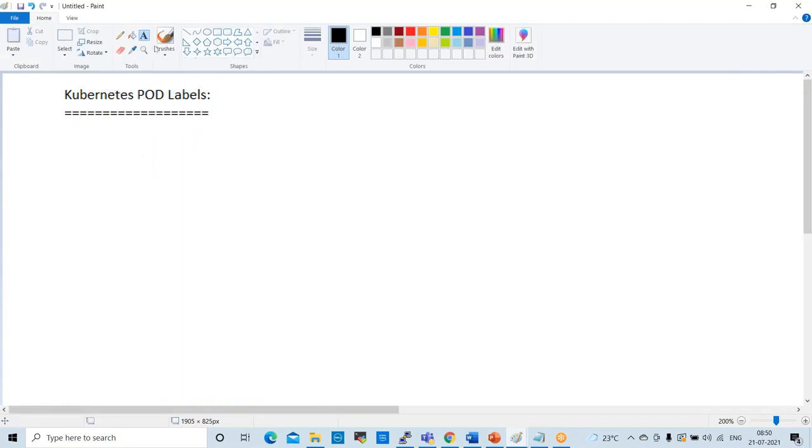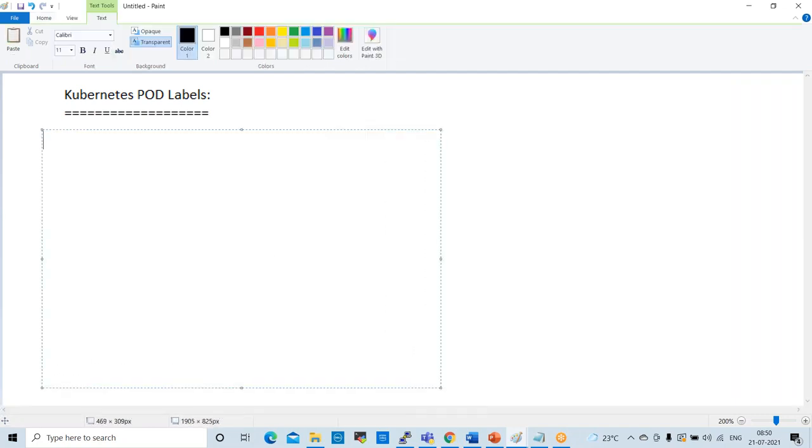For example, here we have one environment, with labels, and inside of that we'll have selectors. Inside of that we'll have some web servers.